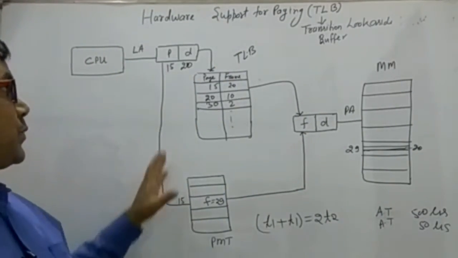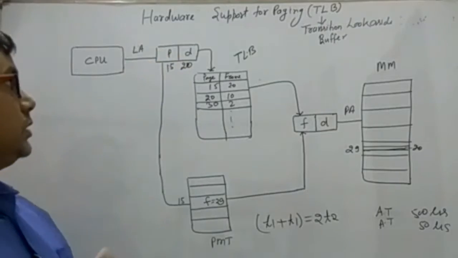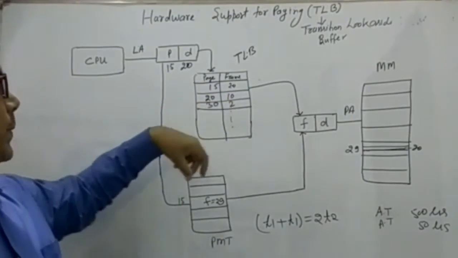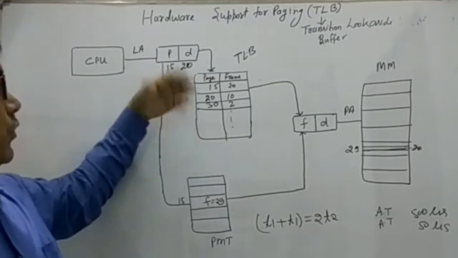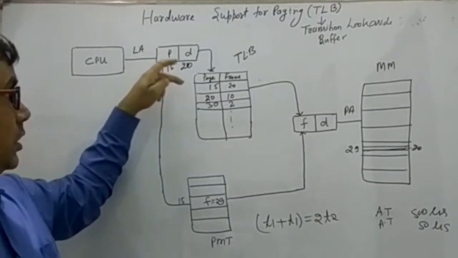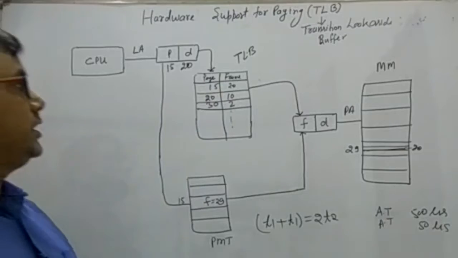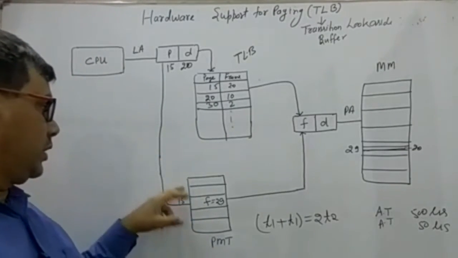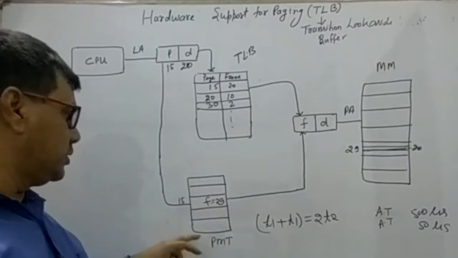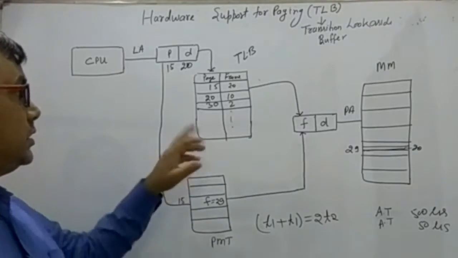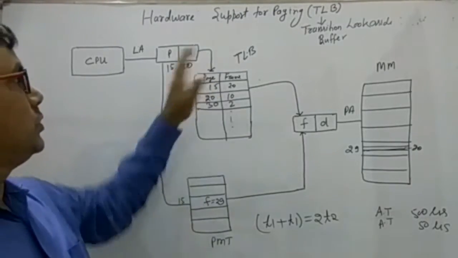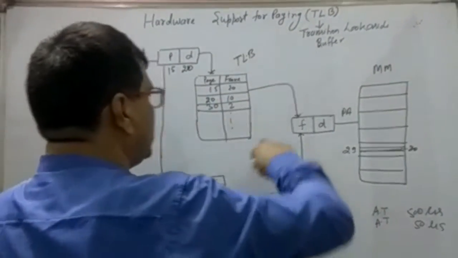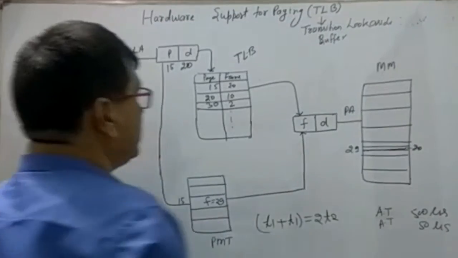When a request comes, it first tries to find out whether that request is in the TLB or not. If it is not in the TLB, it also searches whether it is in the PMT or not. Then this will be mapped into the TLB, and when it is mapped into the TLB, it is searched directly by content.